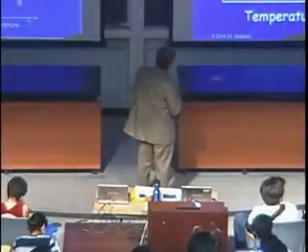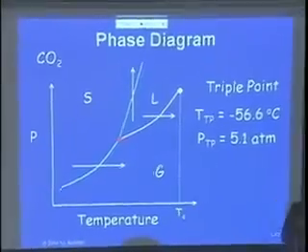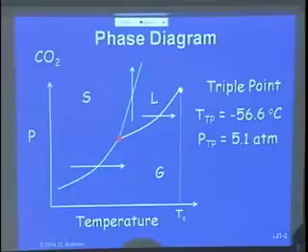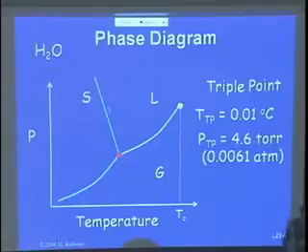And you see the line between the solid and the liquid has a positive slope, slopes to the right. Nearly all material that has a phase diagram has a positive slope, except one, the most important one for us. This is water. It has a negative slope. So that means if I am here with a solid and I increase the pressure, I go to liquid.